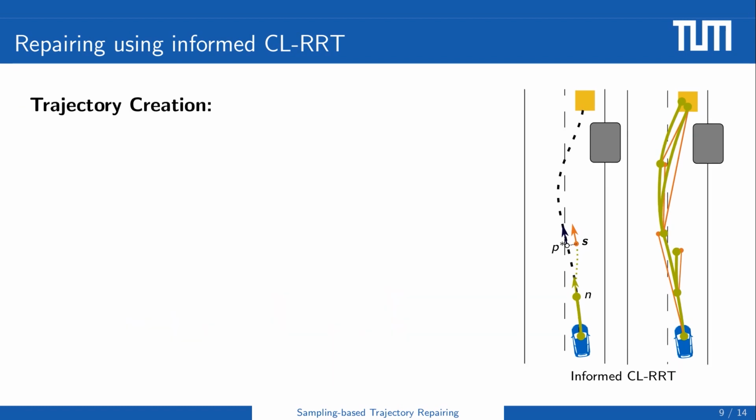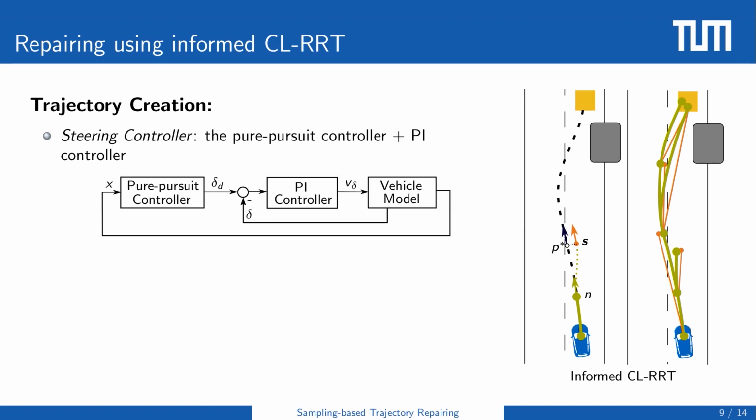The second aspect is trajectory creation, which allows a forward simulation of the vehicle to create a feasible state trajectory along a given target line. In the steering controller, we use the steering velocity instead of the steering angle as a lateral input to avoid jerky motions. The pure pursuit controller provides a desired steering angle, and the PI controller seeks to minimize the difference between actual steering velocity and the desired value.